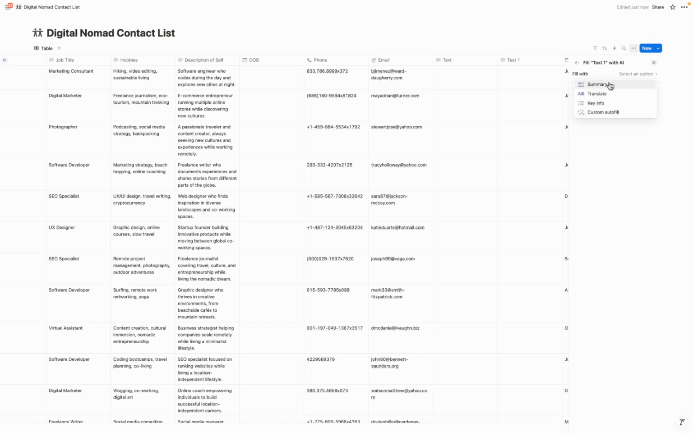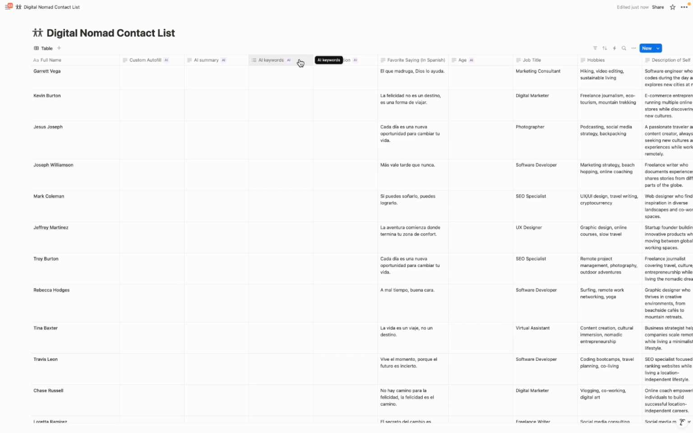First is going to be summary, which uses the properties that you have on that record to create a quick summary that it believes is relevant for you. Translate allows you to translate languages, for example, something from Spanish to English. Key info basically allows you to tag. And then custom autofill allows you to create a custom prompt to give to Notion AI.